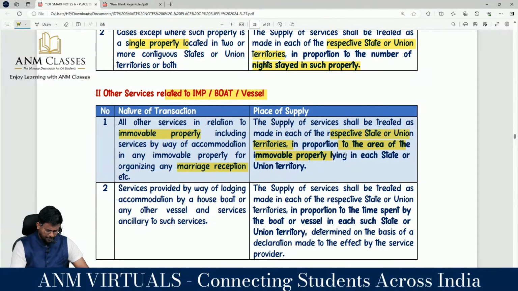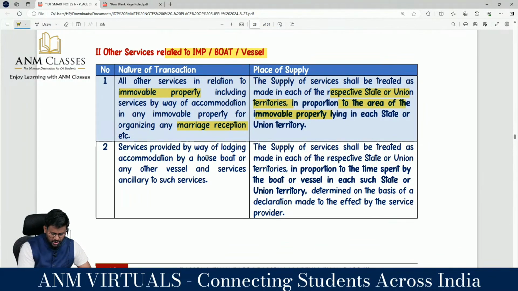The same rule, correct? Service provided with lodging accommodation by a boat or any other vessel and services ancillary to such service, the supply of service shall be treated as made in each of the state or union territory in proportion of the time spent by the boat or vessel in each such state or union territory, determined on the basis of a declaration made to that effect by the provider.